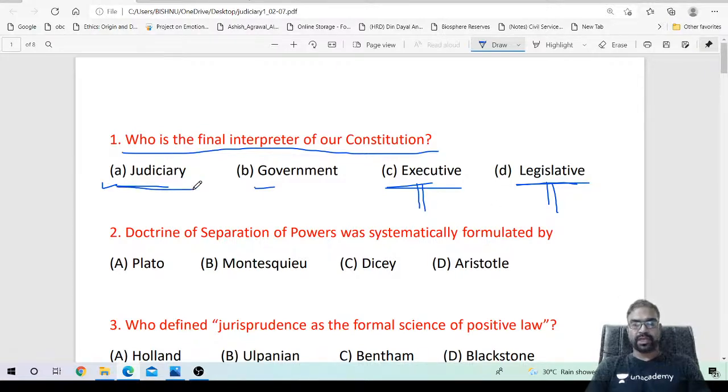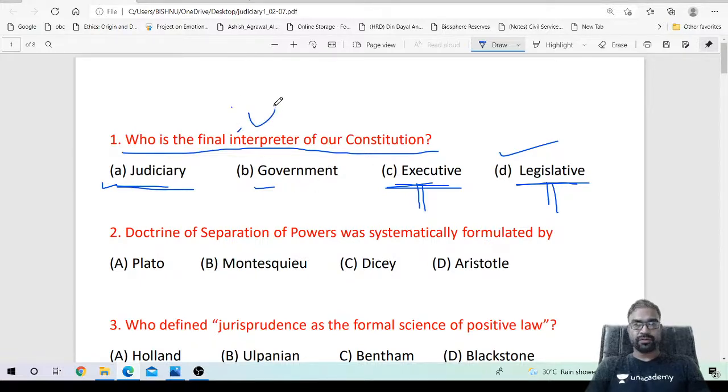The judiciary comes to check whether the laws made by the legislature or executive, sometimes delegated legislation is there, are in line with the constitutional guidelines or not. If the laws made by the legislature or executive violate the constitutional guidelines or provisions, then the judiciary will strike down the law and make it null and void.